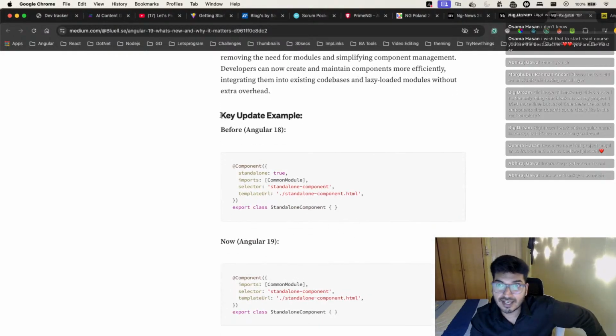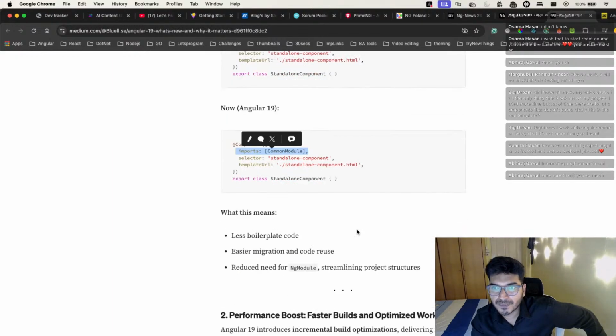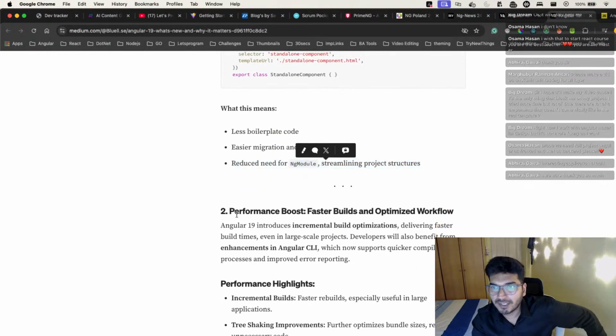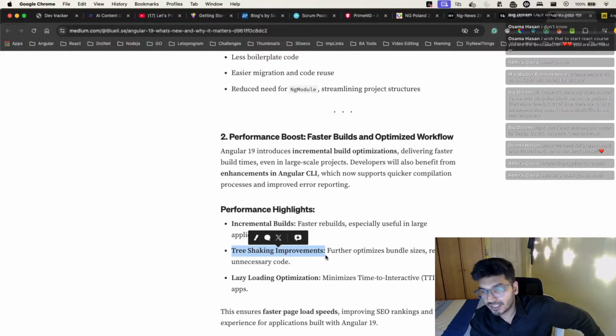This guy has written a very good blog, I can see. In Angular 18 that's how it was, but now with Angular 19 they just removed that metadata to make it slim. So less boilerplate code, reduced need for NgModule, and so on. We have a performance boost, faster builds and an optimized workflow. That's nice. Incremental build. Okay, we have tree shaking improvement, that's good.